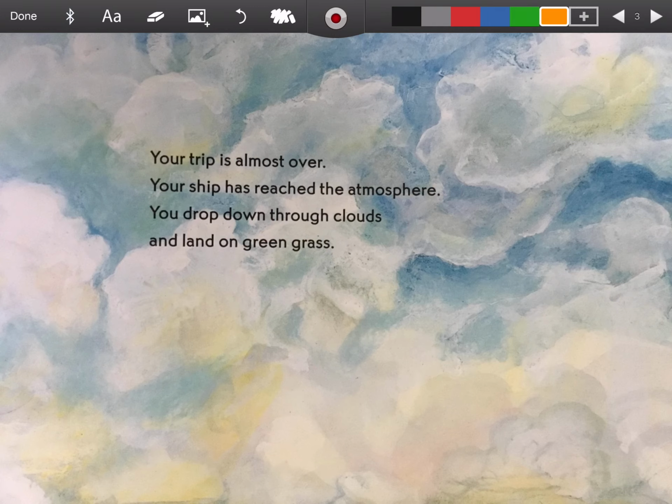Your trip is almost over. Your ship has reached the atmosphere. You drop down through the clouds and land on green grass. So I know atmosphere is a hard word, so I think I'm going to write about it. You drop down through the clouds, so I know the atmosphere has to be above the clouds.